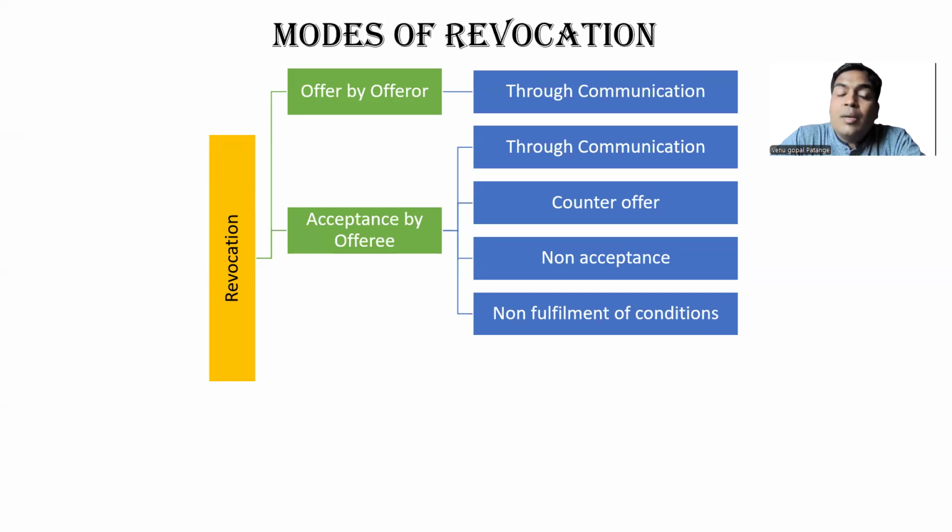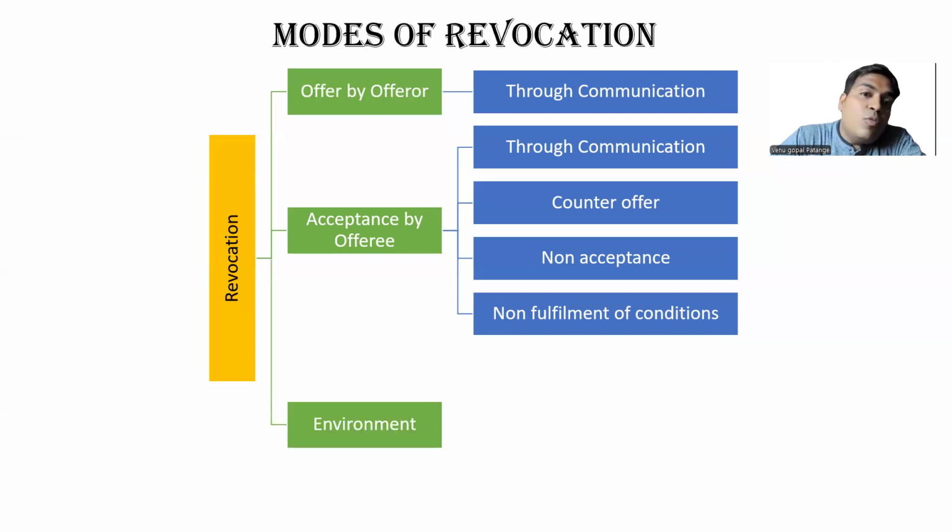You should submit your acceptance within certain time. You should submit your acceptance in prescribed mode. You need to attach blank checks. You need to attach demand draft. You need to give a check. All these examples, and you need to make this acceptance within specified time. If you do not fulfill any of the conditions mentioned, then the acceptance gets revoked.